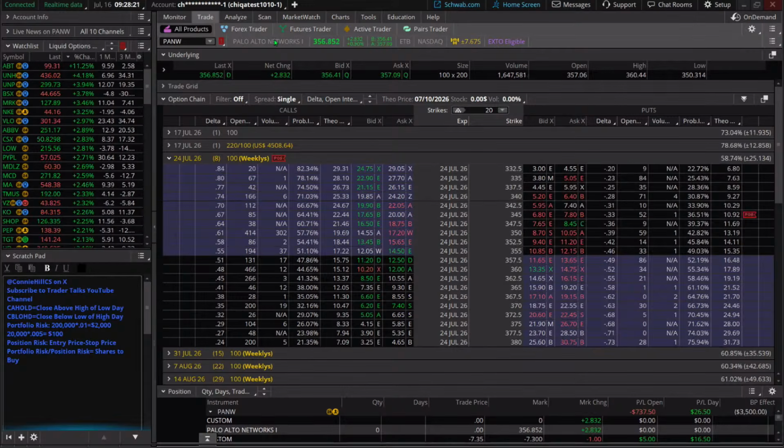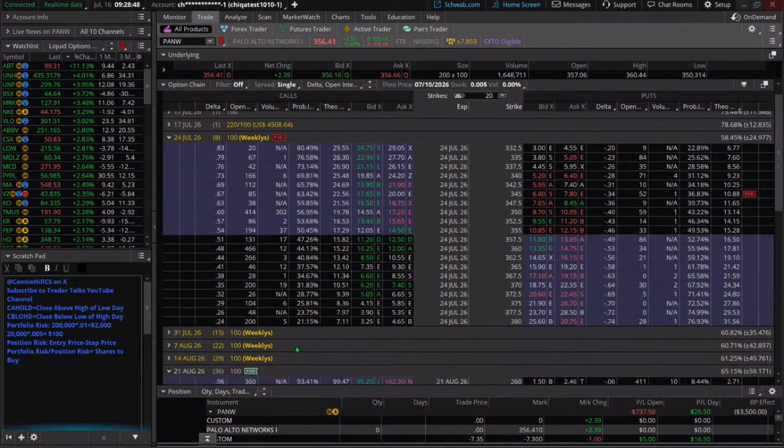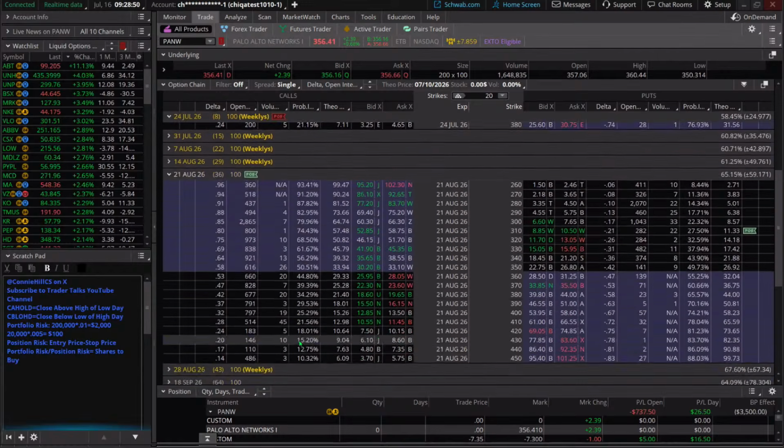Do you keep rolling up possibly if PANW keeps rising? How do we manage as we approach expiration? As we approach expiration, maybe not next week, but the week after, if it's still going well, and maybe we've got, say, 3 or 4 weeks before the option expires, if we still like it, if it's still performing for us, then we're going to end up buying a longer dated position, not August.